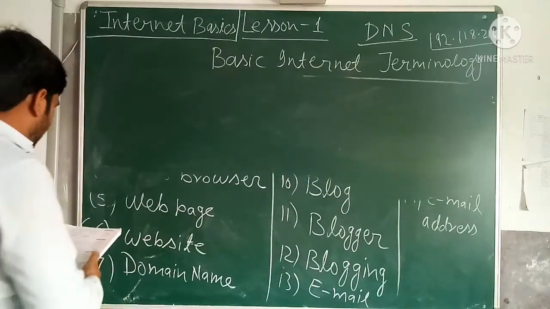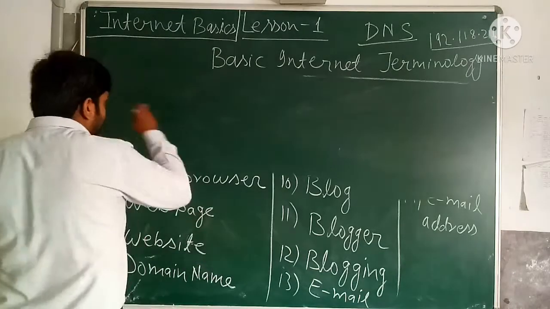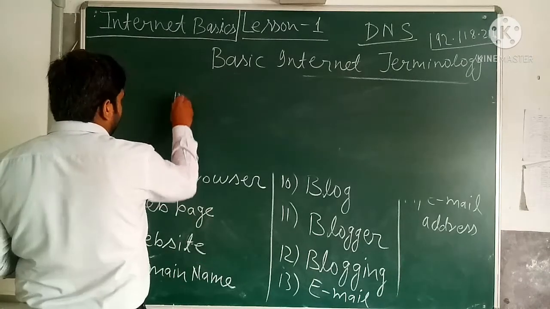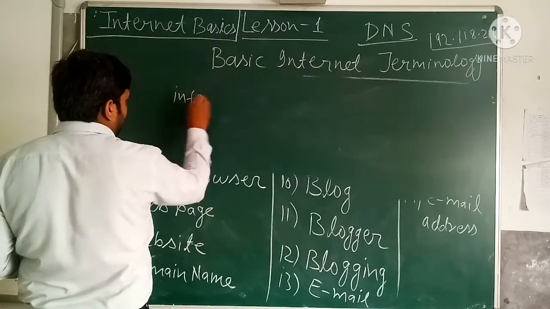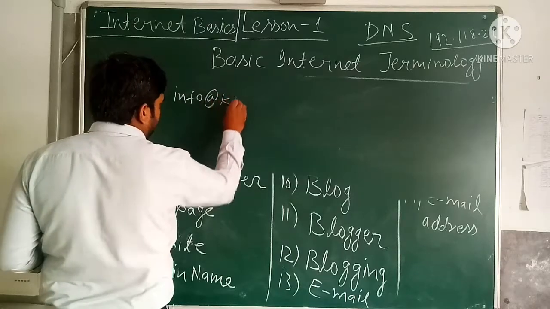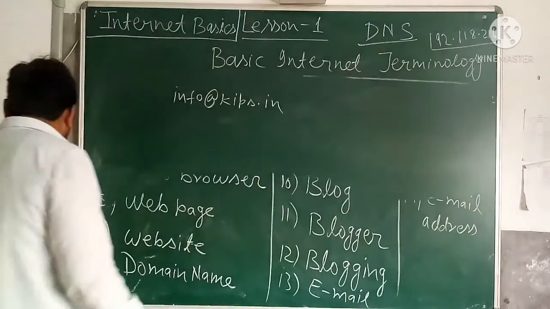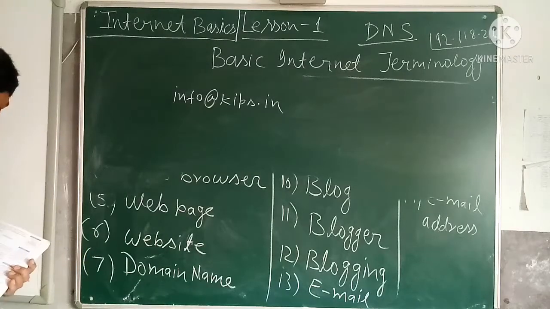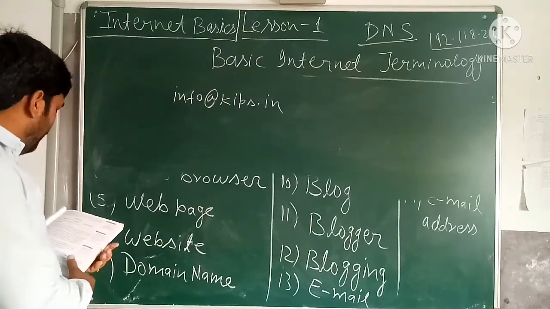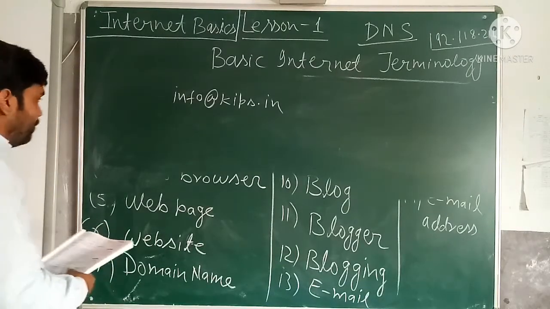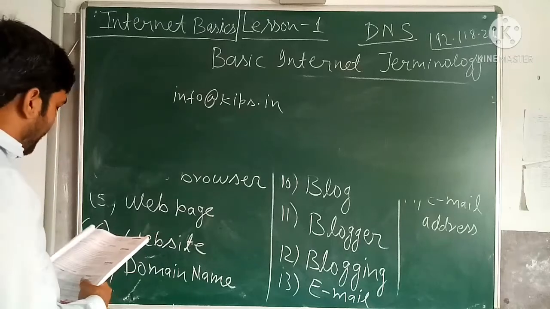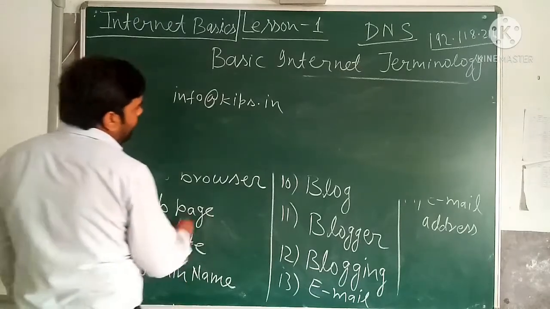Now see the email address info@gibbs.in. This is an electronic address, a unique electronic address where emails are received. Every email consists of two parts, username and domain. This username and domain are separated by the @ symbol.